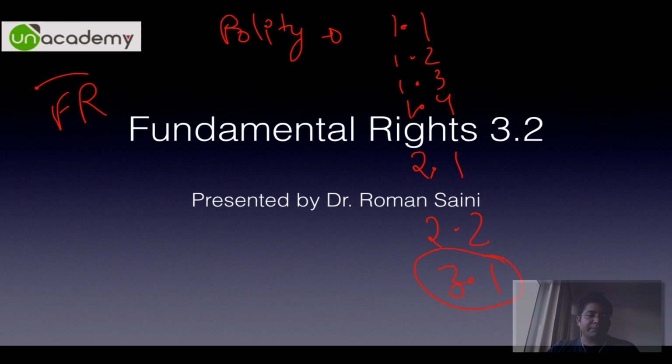Fundamental rights are by far the most high-yield part in the entire polity series.